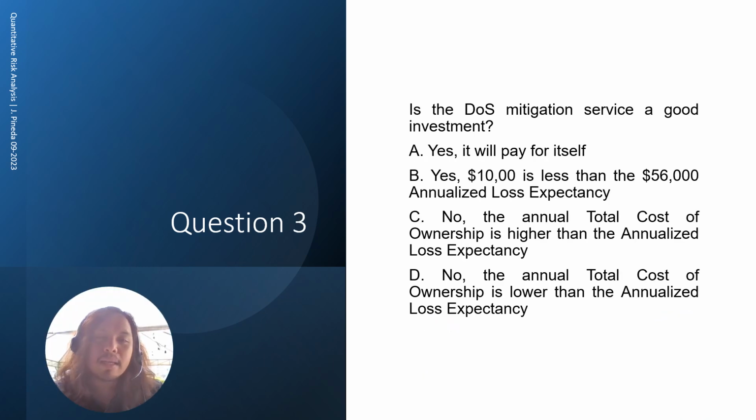Now, question number 3. Is the DOS mitigation service a good investment? A, yes, it will pay for itself. B, yes, 10,000 is less than 56,000 ALE. Letter C is no, the annual total cost of ownership is higher than the annualized loss expectancy. D, no, the annual total cost of ownership is lower than the annualized loss expectancy. So I'll give you 20 seconds to think about it and compute it in your head.